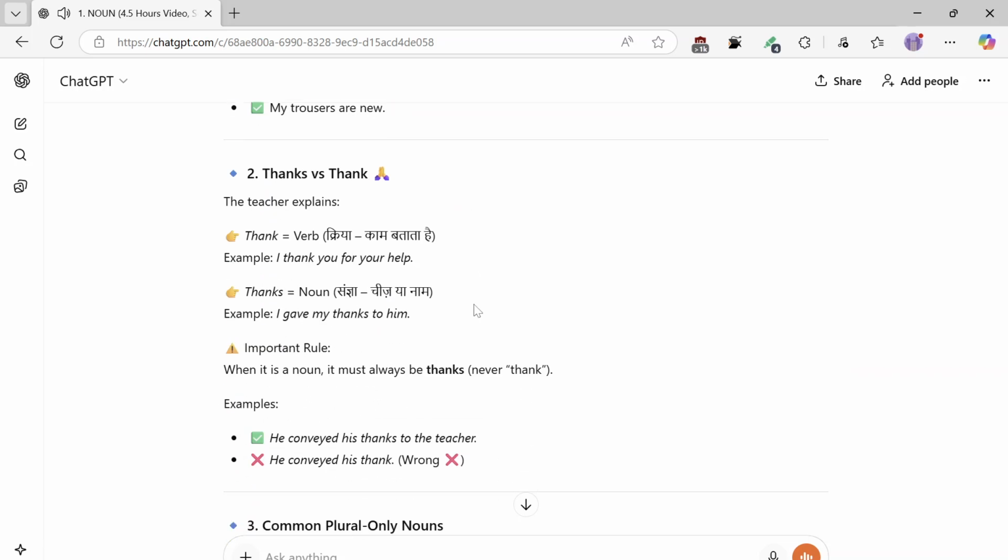2. Thanks. The teacher explains: thank is a verb, it tells the action. Example: I thank you for your help. Thanks is a noun, a name of a thing. Example: I gave my thanks to him. Important rule: when it is a noun, it must always be thanks, never thank. Example: he conveyed his thanks to the teacher. Not: he conveyed his thank.